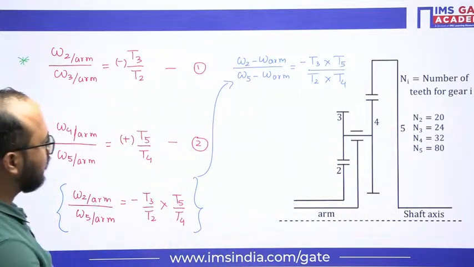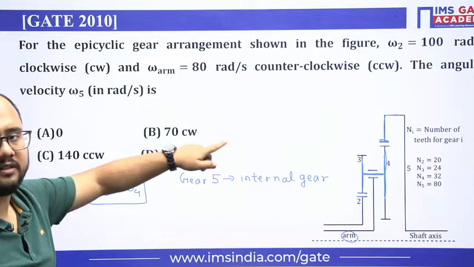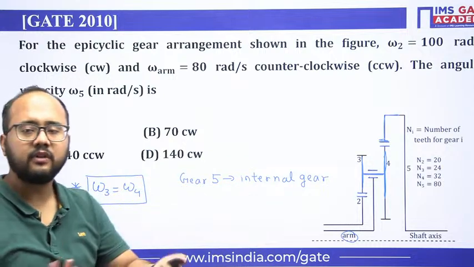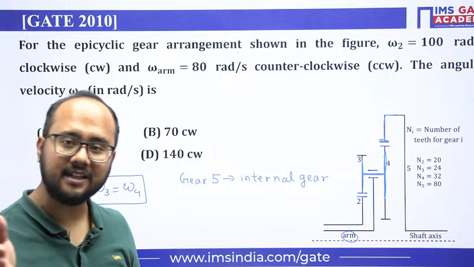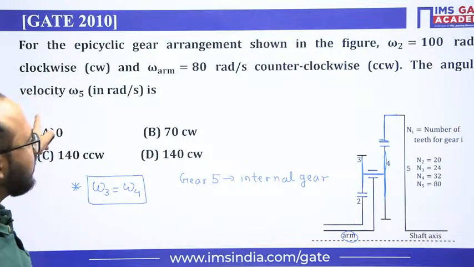Clear? Now all the values are given. Omega of arm is 80 radian per second counterclockwise. Whether counterclockwise is positive or negative is our choice. Whichever way you use, you will get the same answer, but you have to remember what notation you have assumed. Omega 2 is given as 100. Omega 5 they are asking.